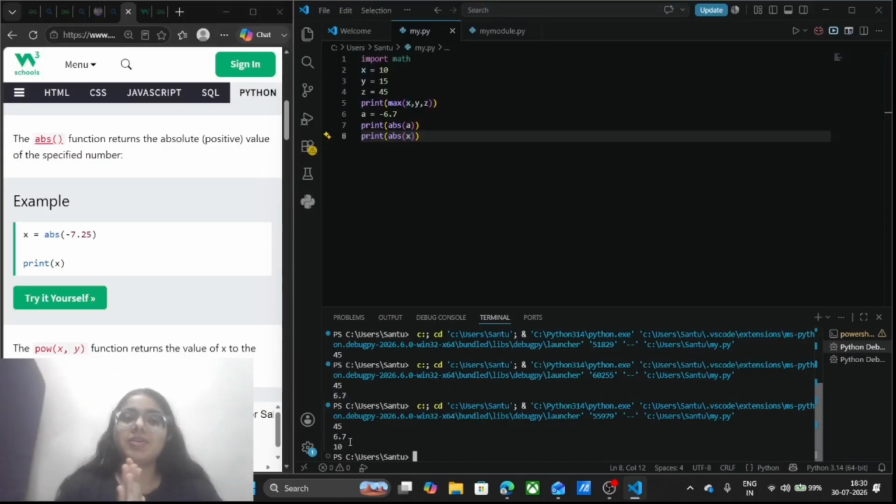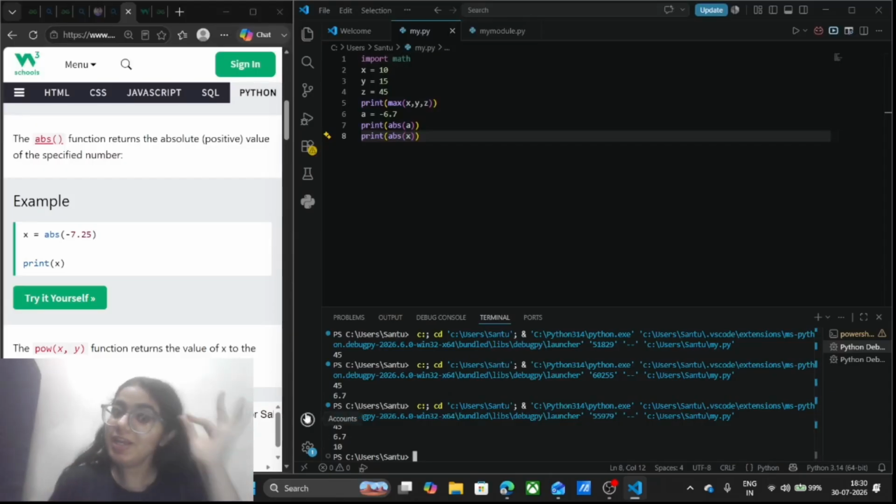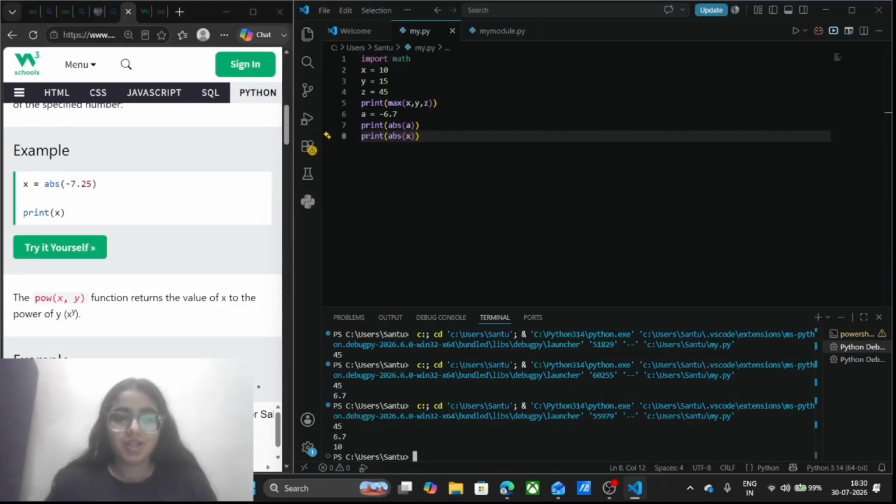Just don't make a big issue of this. It is just going to return the positive value. Absolute value means positive value. I hope now it's in your brain and in your mind. You are not going to forget it.